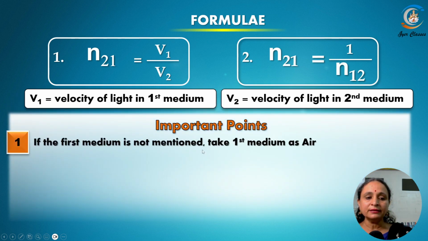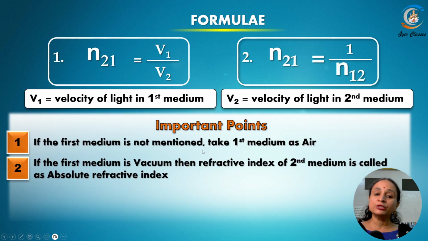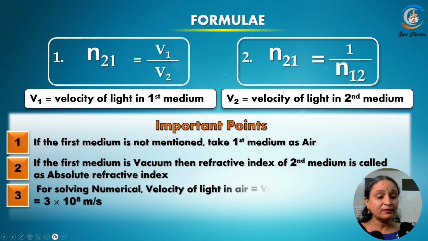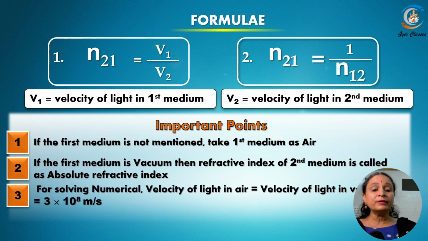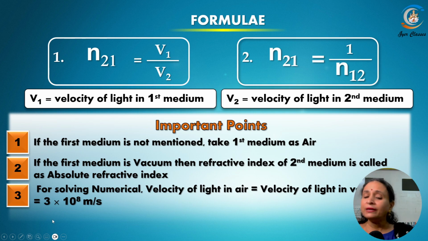Important points to note: if the first medium is not mentioned, please take it as air. If the first medium is vacuum, then the refractive index of the second medium is called the absolute refractive index. And for solving the numerical problem, velocity of the light in air, velocity of light in vacuum, take it as 3 into 10 to the power of 8 meters per second. And we will do the numericals. And also, please remember, the refractive index has got no units.